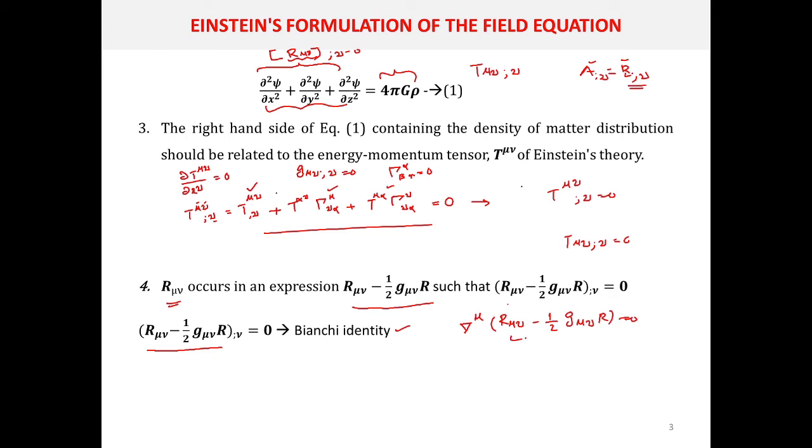So some others would prefer to write this particular equation as G mu nu. So in that case, this particular value R mu nu minus half g mu nu R can also be written as G mu nu. This is the fourth assumption. That is, the left hand side should be in this particular form, because according to the Bianchi identity, its covariant derivative is 0. So our conditions will be okay.